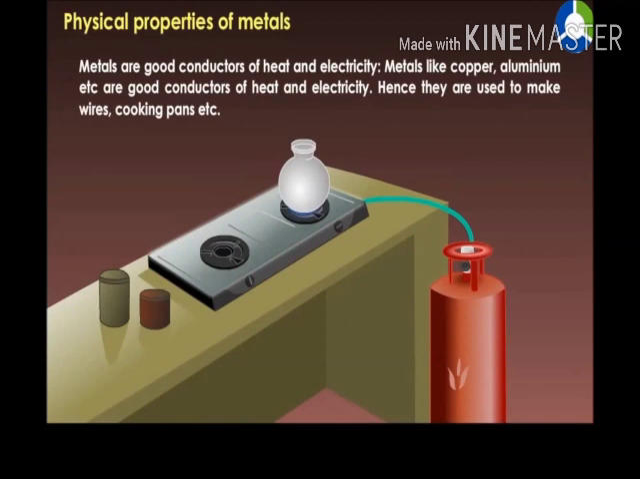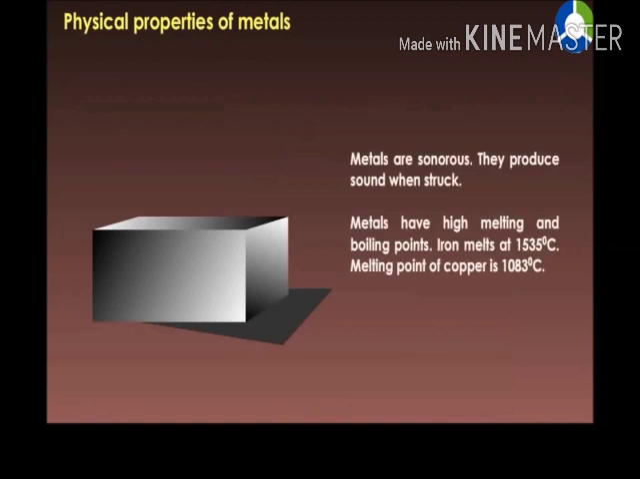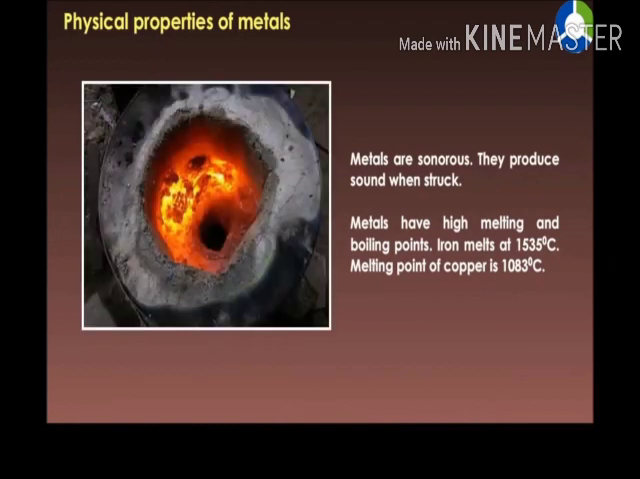Metals are good conductors of heat and electricity. Metals like copper, aluminium, etc. are good conductors of heat and electricity. Hence, they are used to make wires, cooking pans, etc. Metals are sonorous. They produce sound when struck. Metals have high melting and boiling point.